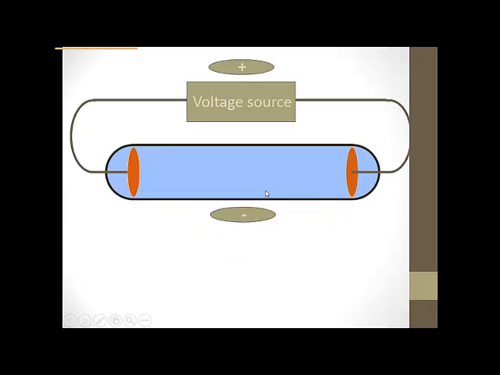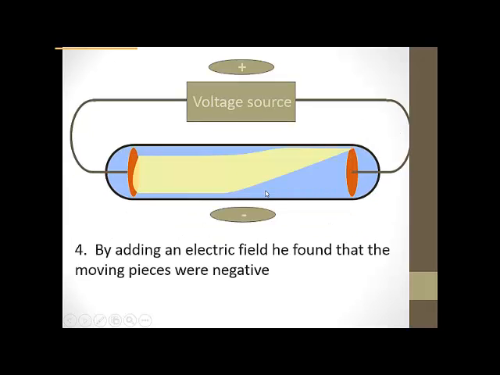So now what he did is he added a field around it. So you can see this positive side here and this negative side here. He had this magnet, and he added an electric field around it. And he noticed that when he put the magnet over here, that the beam kind of changed its direction. And so he knew that this particular beam had to be negative because it was attracted to the positive side. Hence, we come up with electrons, which are negative.